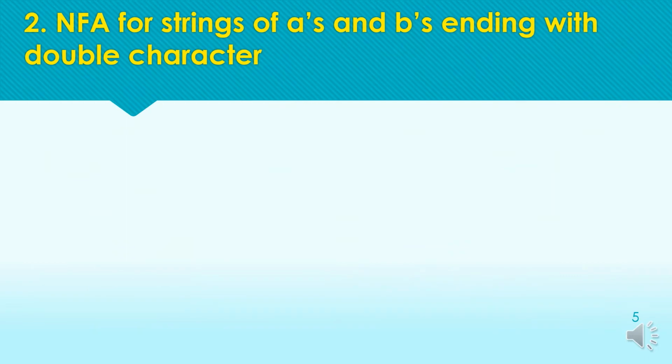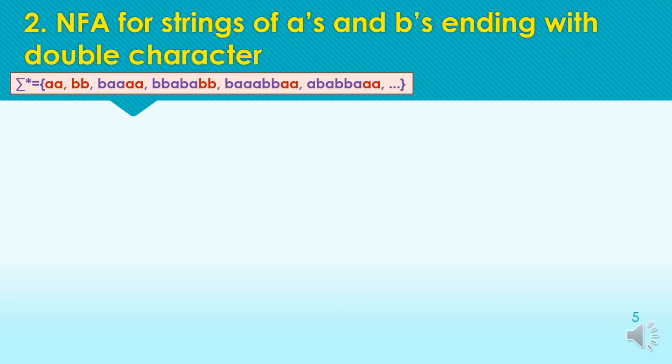Our next example of NFA is for the strings of A's and B's ending with a double character. We have also considered this example in the DFA practice questions. So now let's have a look at the set of possible acceptable strings, as the minimum acceptable strings are AA and also BB. Apart from these minimum acceptable strings, any other combination of A's and B's ending with a double character, either double A or double B, is accepted by the machine.